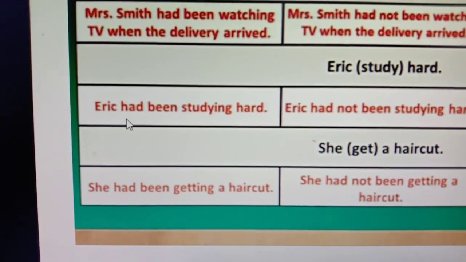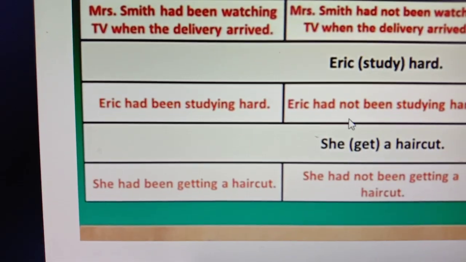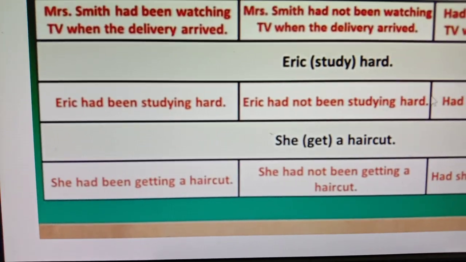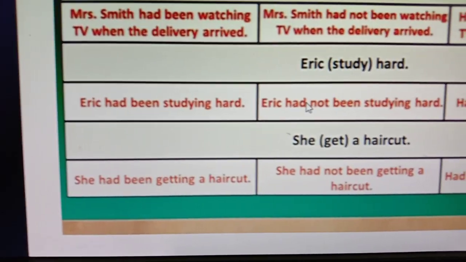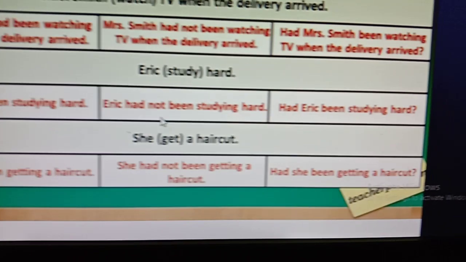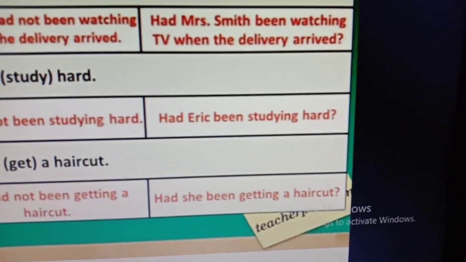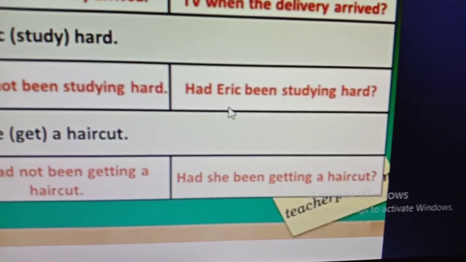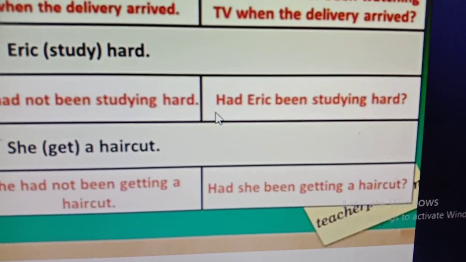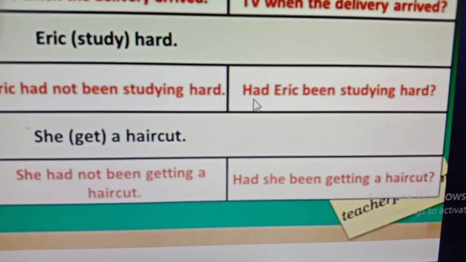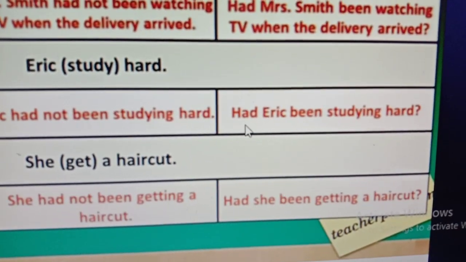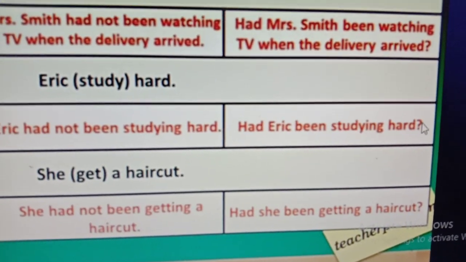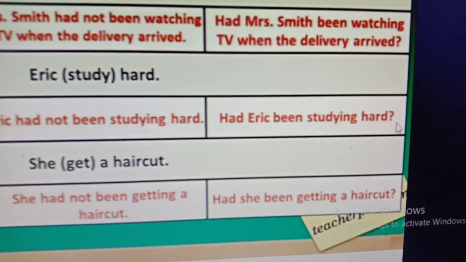Boys, you can see the difference between positive and negative sentence is only a not, nothing else. Here is also had and had, here is been and also been, then verb plus ing, then the object, but the difference is only the not. Then I am going to make it an interrogative sentence, and you know, when we make an interrogative sentence, the auxiliary verb will be at the beginning of the sentence. So had will be at the beginning, then the subject Eric, then been plus verb plus ing plus the object. So had Eric been studying hard?